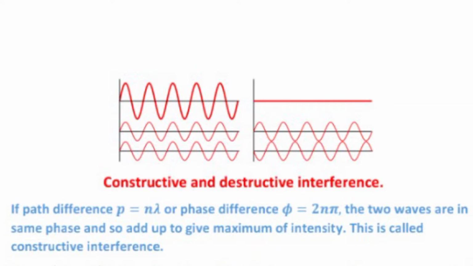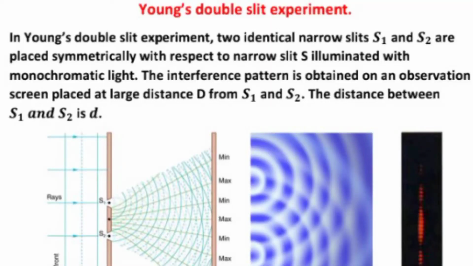Now, Young's double slit experiment. In Young's double slit experiment, the two identical narrow slits S1 and S2 are placed symmetrically with respect to a narrow slit S illuminated with monochromatic light. The interference pattern is obtained on an observation screen placed at a large distance D from S1 and S2. The distance between S1 and S2 is small d.